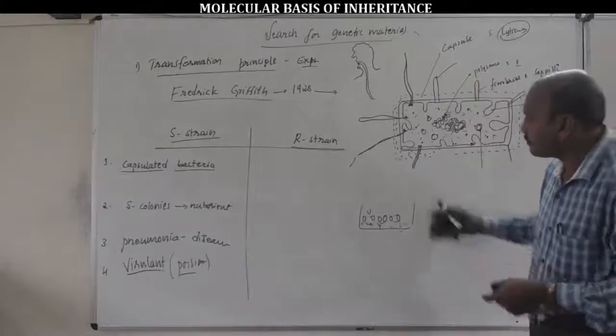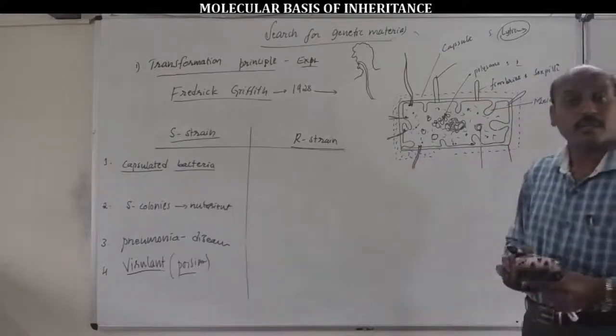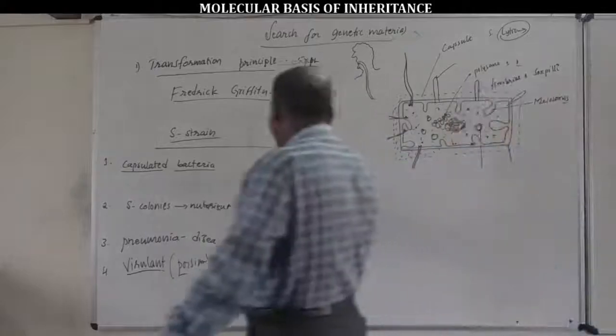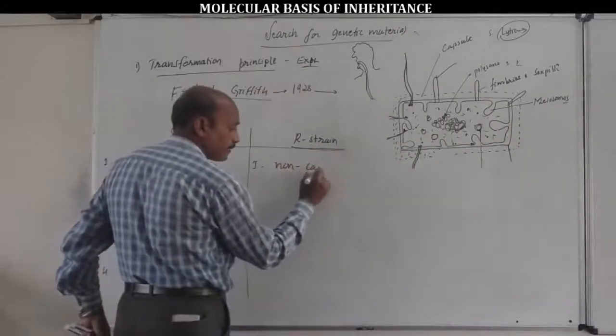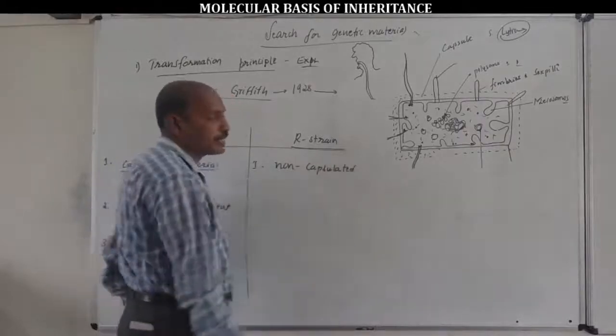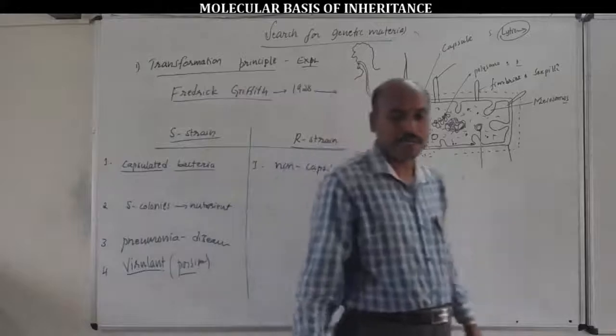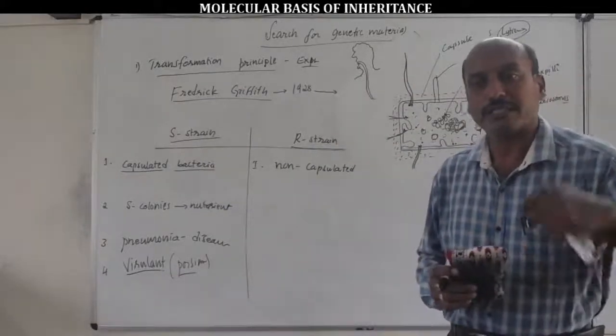And R strain bacteria, nothing but rough strain bacteria, is a non-capsulated bacteria, because it doesn't have a capsule on its cell wall.